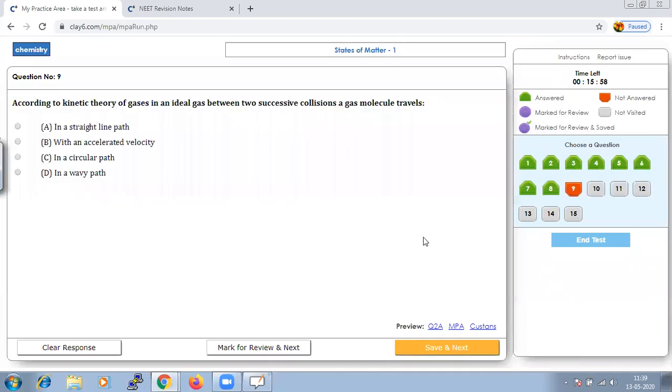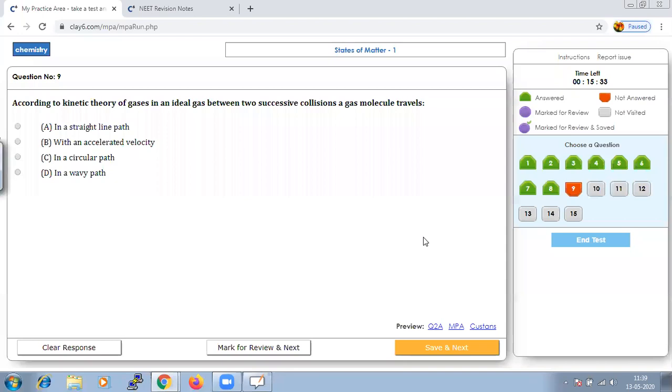According to kinetic theory of gases, in an ideal gas between two successive collisions, a gas molecule travels. If it is an assumption of the kinetic theory of gases, the gas molecule is always going to travel in a straight line path.